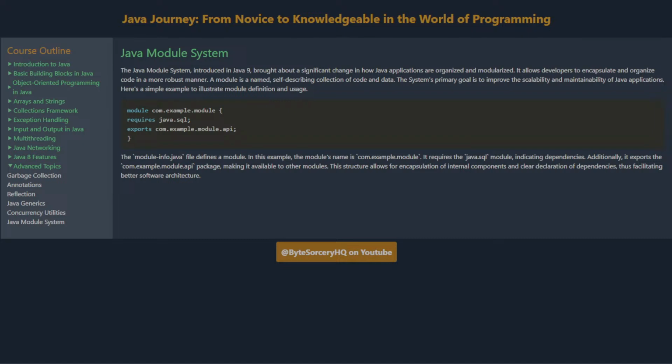Here's a simple example to illustrate module definition and usage. The module-info.java file defines a module. In this example, the module's name is com.example.module. It requires the java.sql module, indicating dependencies. Additionally, it exports the com.example.module.api package, making it available to other modules. This structure allows for encapsulation of internal components and clear declaration of dependencies, thus facilitating better software architecture.